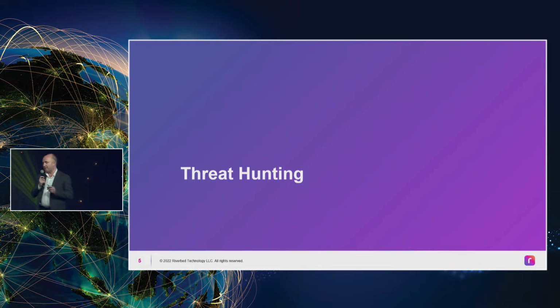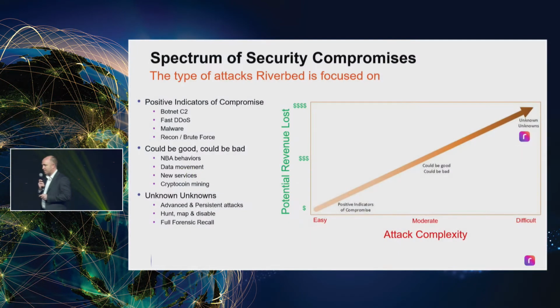Okay, I'll talk about threat hunting. What is threat hunting? And what are we looking for with Riverbed when it comes to threat hunting? And if we look at the type of compromises that happen in an environment, from down in the bottom left-hand corner is the easy stuff. This is the stuff that we know what we're looking for. We have signatures. We can find these things on firewalls. So we know what we're looking for.